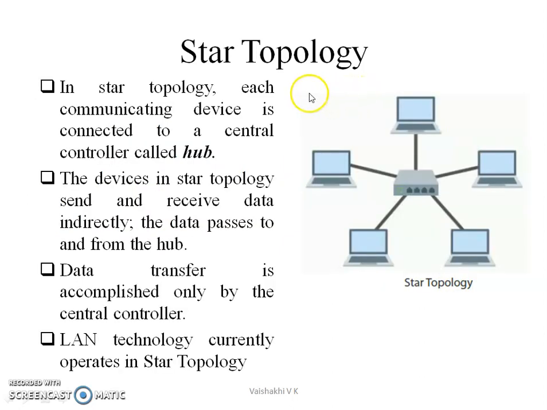Next is star topology. In a star topology, each device is connected to a central controller called hub. The devices in star topology send and receive data indirectly, that is, through the hub. Data transmission is accomplished only by the central controller. Data can be transmitted only with the help of this central controller, and this LAN technology uses star topology. That is, in our computer labs, computer network is based on star topology.